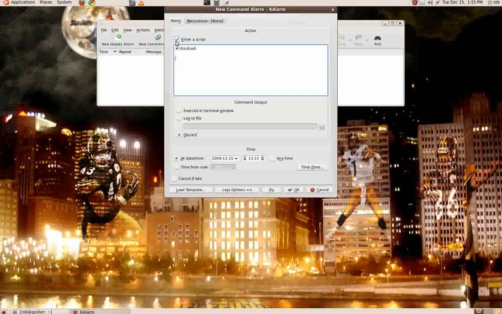And there's a command line program installed by default called mpg123. So we're going to use that to play a MP3 file. And I downloaded an MP3 file of an alarm clock sound. So we enter that, and I'm going to have it go off at the end of this minute.